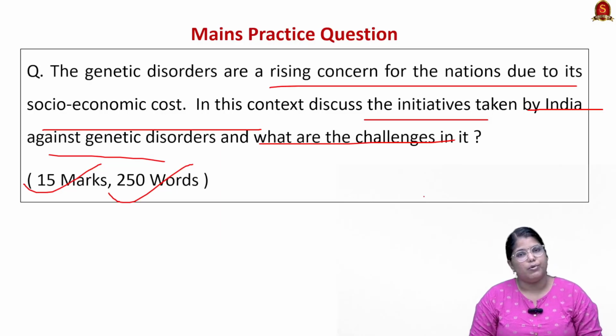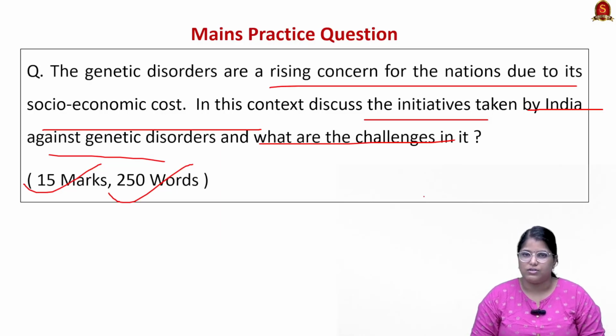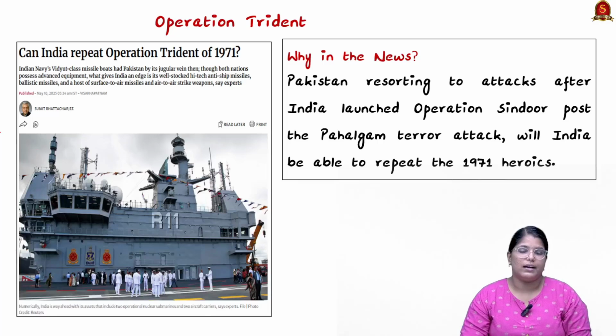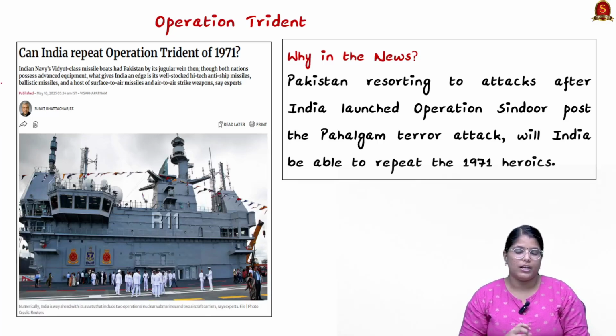So with these learned points, now let us move on to the next news article discussion. Now look at this article. This article talks about Operation Trident. Operation Trident is recently in news because after the Pahalgam terror attack, India has successfully completed its Operation Sindoor, and in retaliation, Pakistan is resorting to attack. So here comes the question: will India be able to repeat Operation Trident recently?